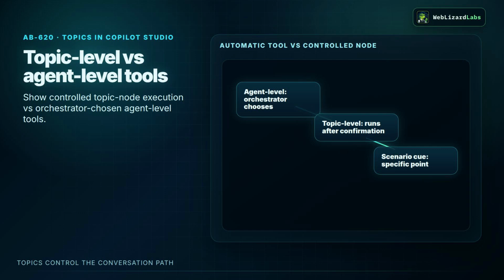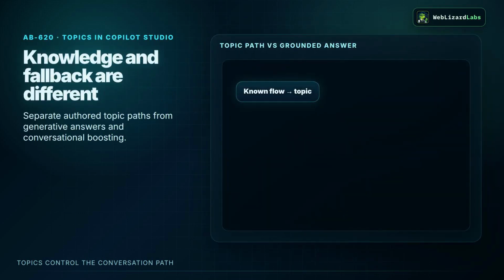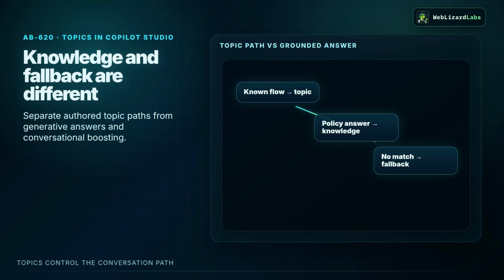Now compare topic-level execution with agent-level tools. An agent-level tool is available to the orchestrator when the agent decides it is relevant. A topic-level tool runs at a specific controlled point in a known flow. If the exam scenario says the lookup must happen after the user confirms the order number, that wording points toward a topic-level node.